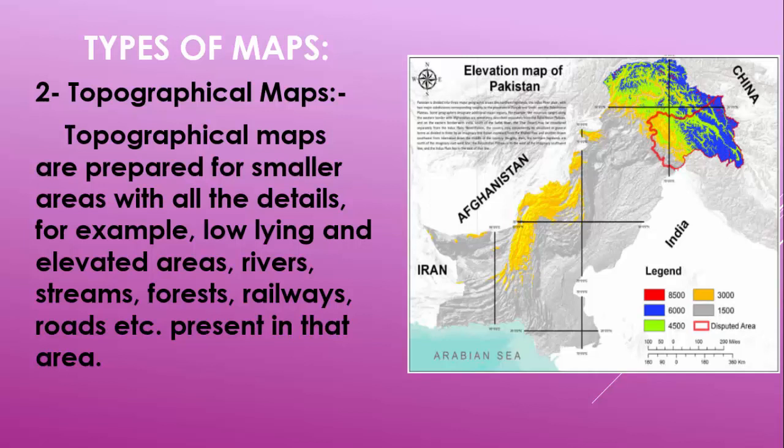So topographical maps are prepared for smaller areas with all the details. For example, low lying and elevated areas, rivers, streams, forests, railways, roads, etc. present in that area.